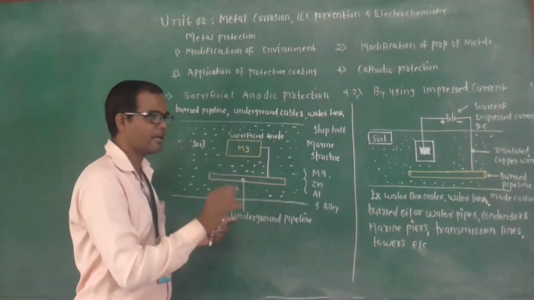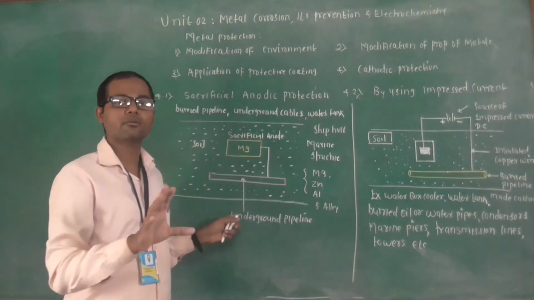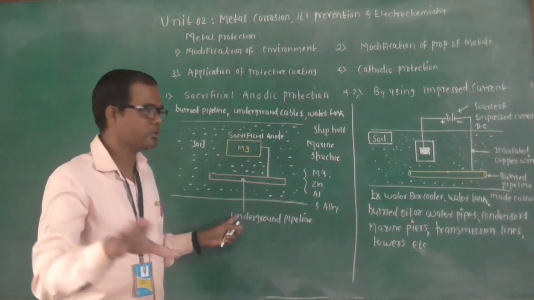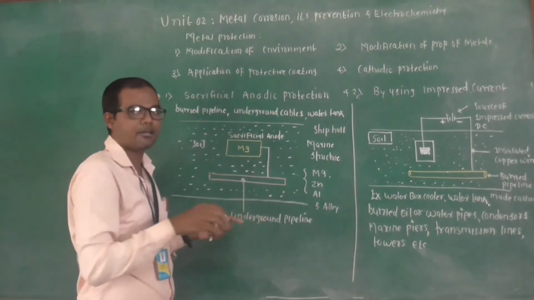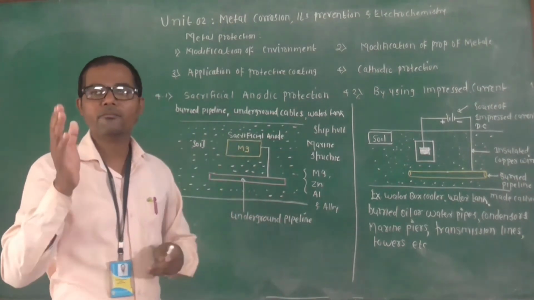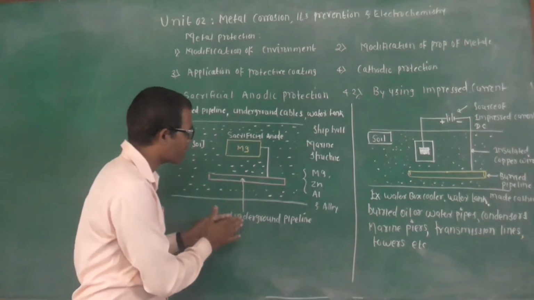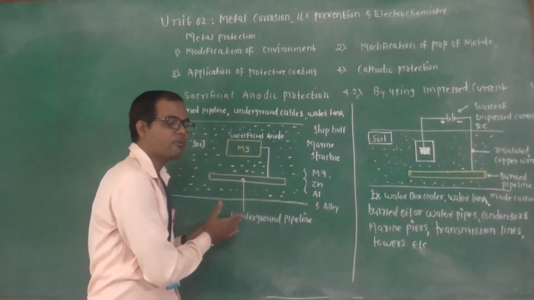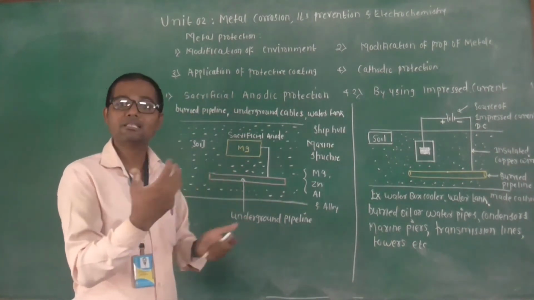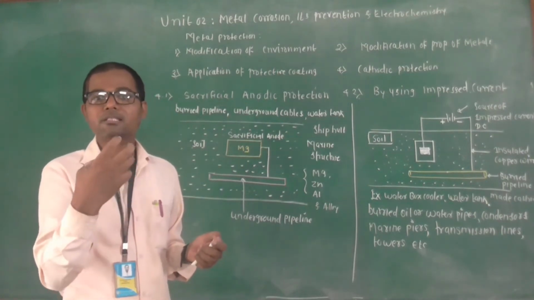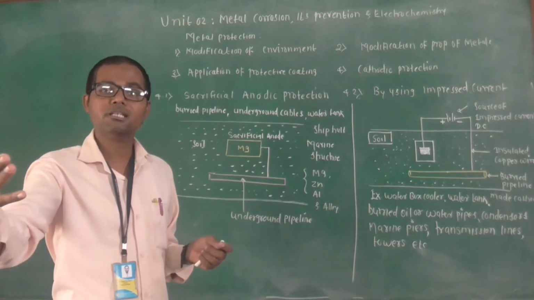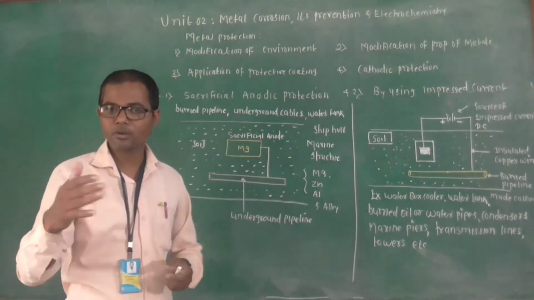The structure that we want to protect from rusting or corrosion is buried under the soil. For the sake of convenience, we take an example of an underground pipeline. So the underground pipeline is our metallic structure that we want to protect from further rusting, that is, from further corrosion.